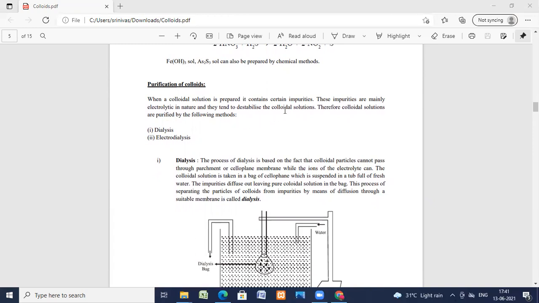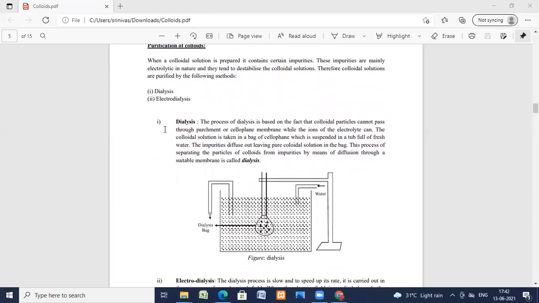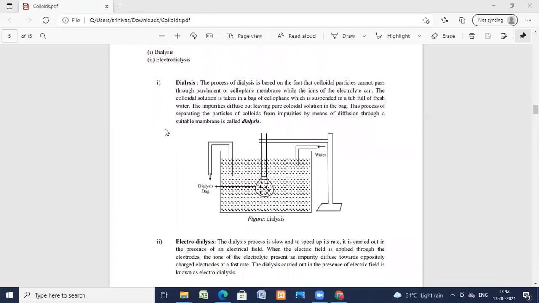When a colloid is prepared, it contains impurities, and these impurities are electrolytic in nature. They tend to destabilize the colloidal solutions, so we need to purify them. These colloidal solutions are purified by the following methods: dialysis, electrodialysis, and ultrafiltration. We'll see each of them.